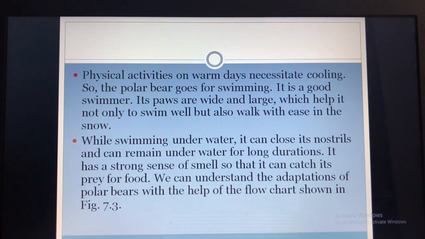Then the physical activities on the warm days necessitate cooling. So when it is very hot, the polar bear goes for swimming. So it is a good swimmer also. Then it has paws which are wide and large, which help it not only to swim well but also to walk with ease in the snow. Then while swimming underwater, it can close its nostrils and can remain underwater for a long duration.